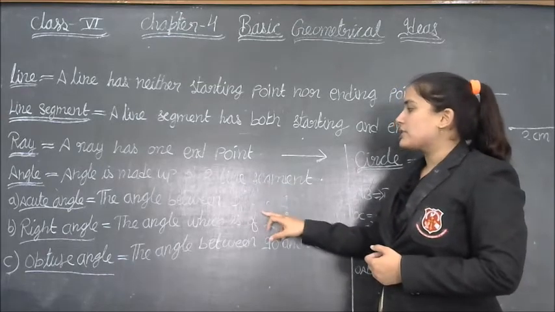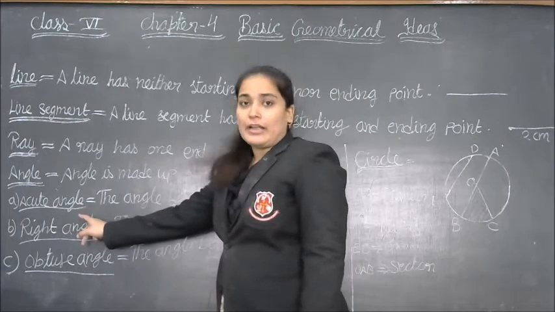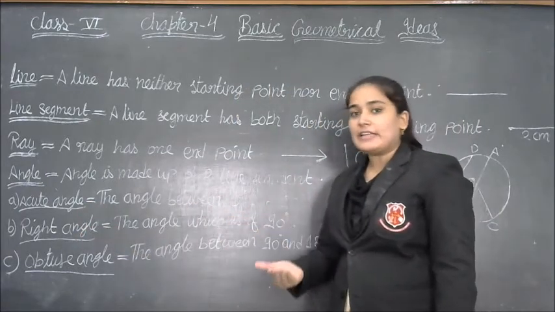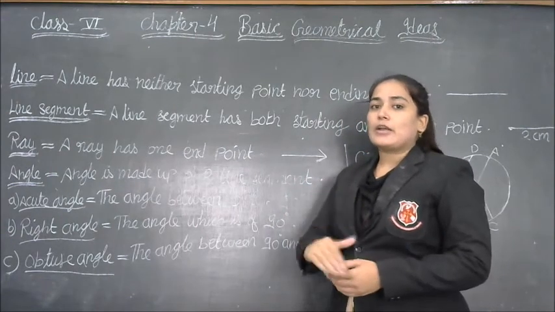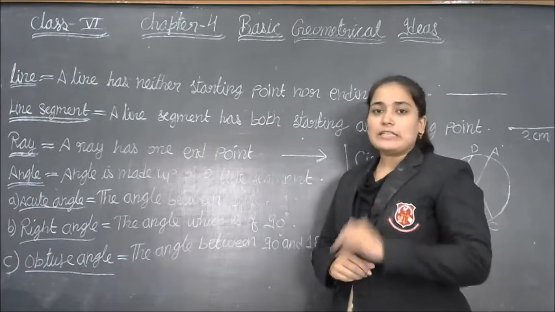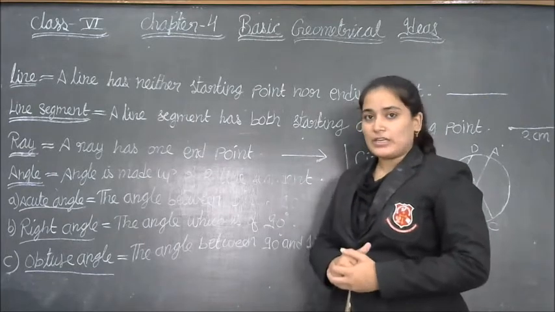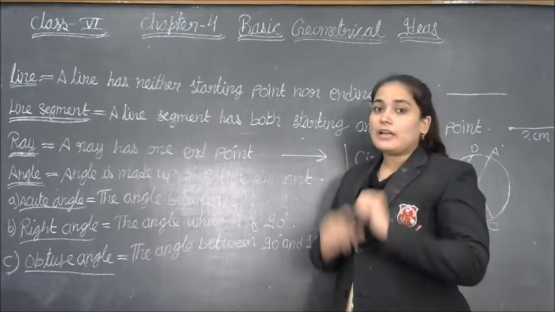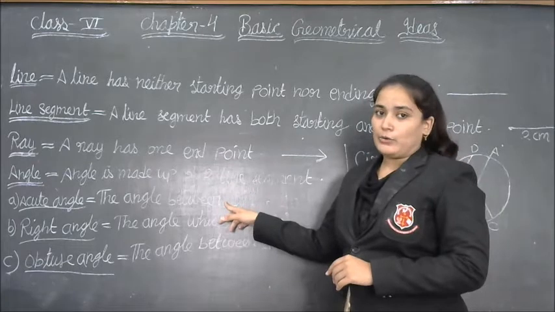So now we discuss the types of angle. First angle is the acute angle. Acute angle, the angle between 0 degree and 90 degree, means it cannot be smaller than 0 degree and it cannot be greater than 90 degree. Let us suppose an example, 60 degree. 60 degree is less than 90 and greater than 0 degree. So it is acute angle. But if we take 100 degree, 100 degree is greater than 90 degree. Therefore it is not an acute angle.